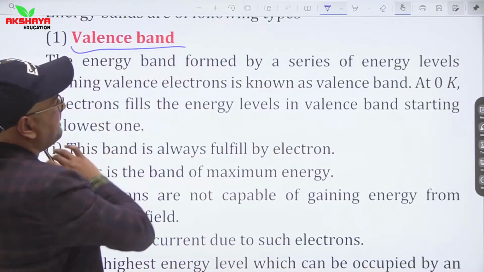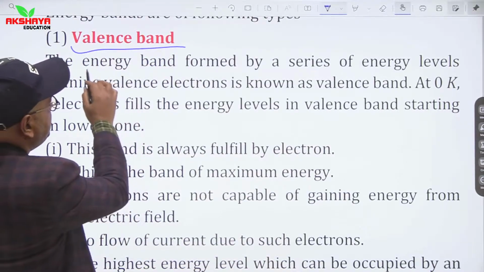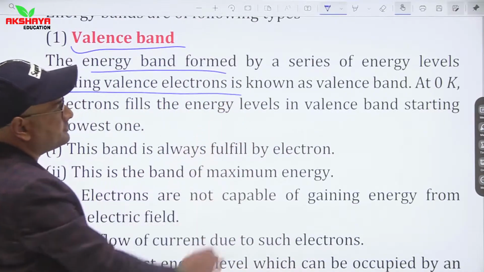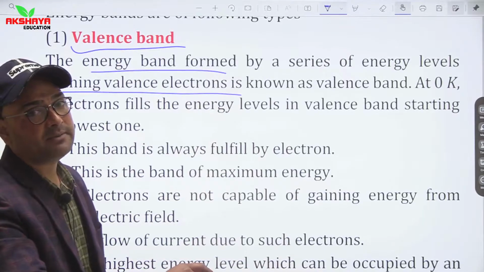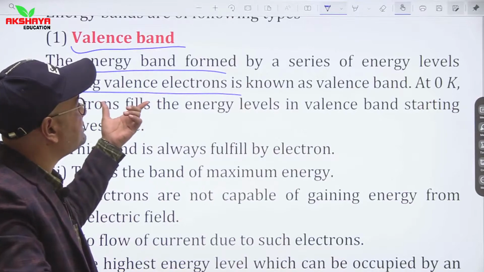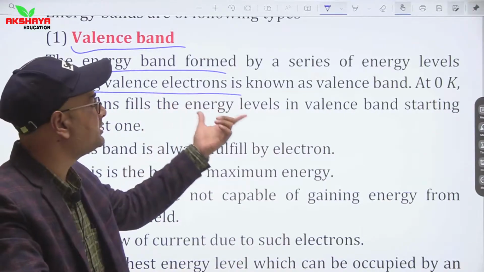First one is the valence band. It is the energy band formed by a series of energy levels containing valence electrons. So in the valence band there are electrons of the valence shell, or you can say it contains valence electrons.